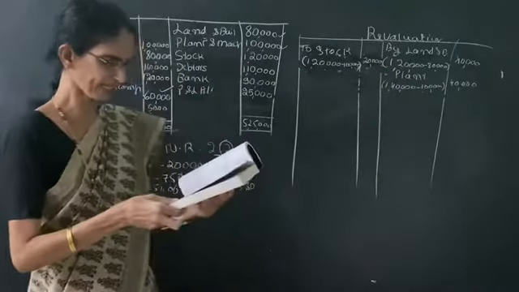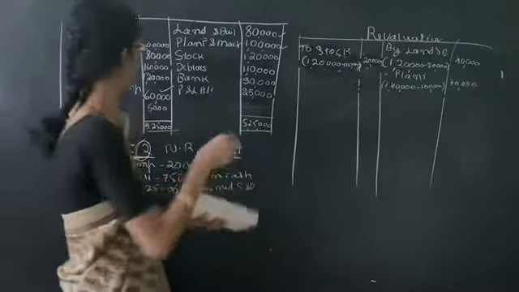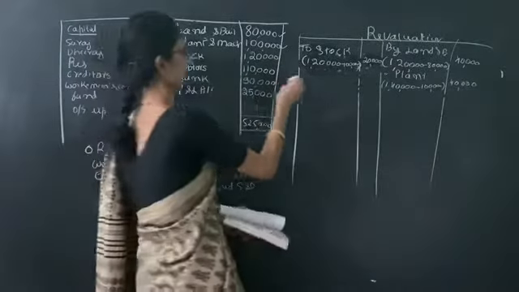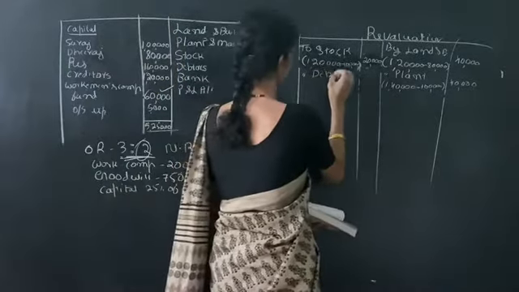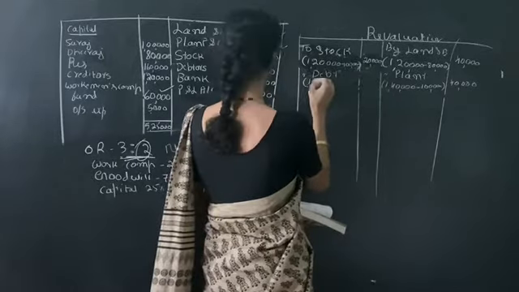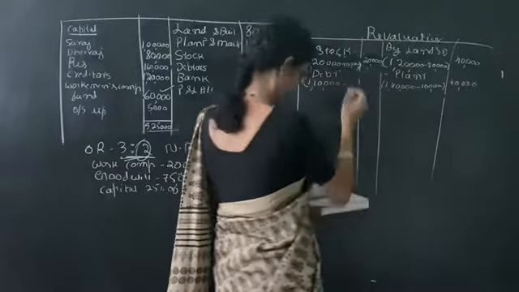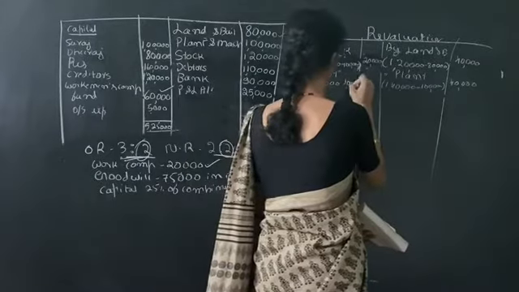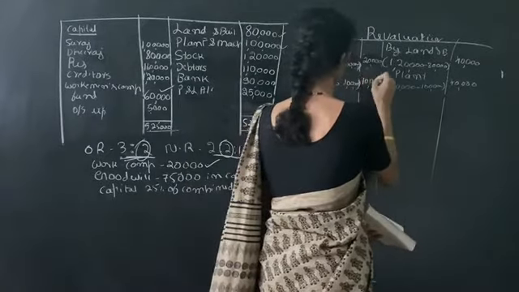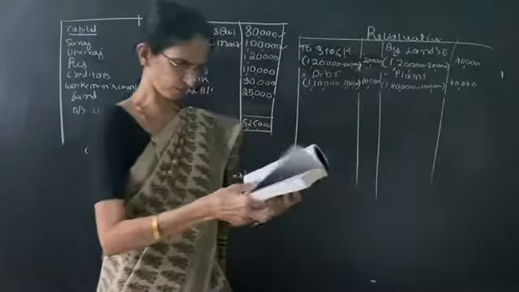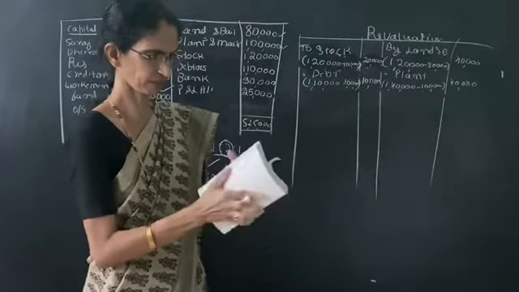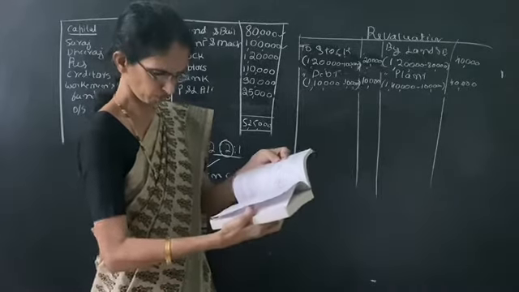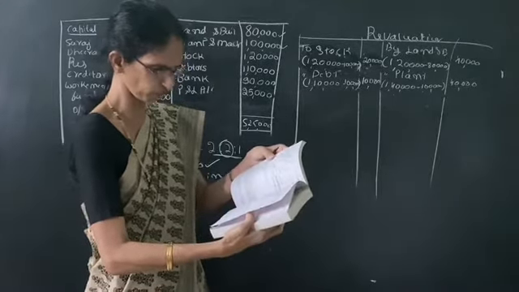Next one is debtors. Given in the adjustment 1,00,000. Here debtors is 1,10,000. That means decrease in the value. So we have to write in debit side debtors, 1,10,000 minus 1,00,000, that means 10,000. Over, all the assets valuation is over.